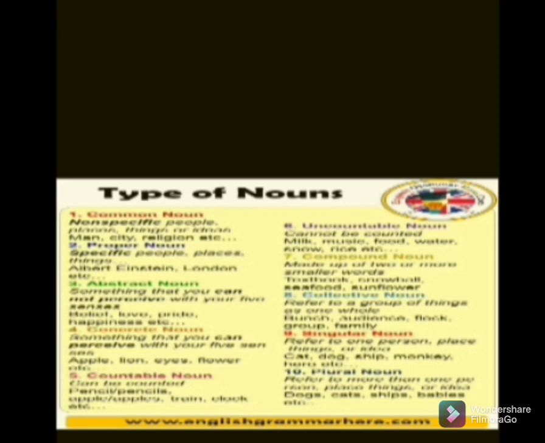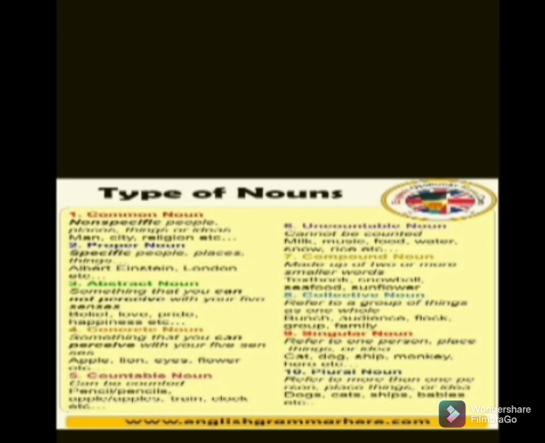Fourth one is concrete noun. The noun which you can perceive by your five sense organs, right? Like perfume, like heat, which you can sense. This is known as concrete noun, perceived by your five senses.